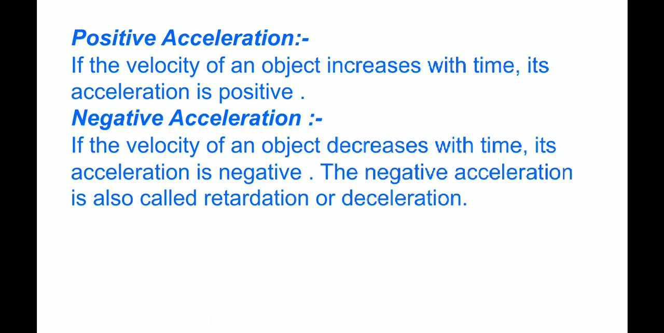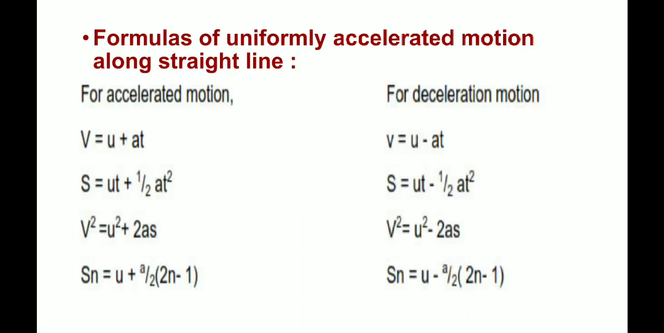Positive acceleration. If the velocity of an object increases with time, its acceleration is positive. Negative acceleration. If the velocity of an object decreases with time, its acceleration is negative. The negative acceleration is also called retardation or deceleration. Formulas of uniformly accelerated motion along straight line.